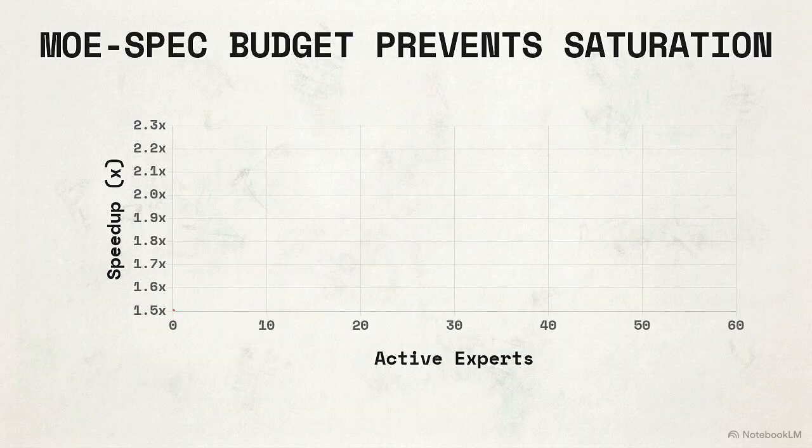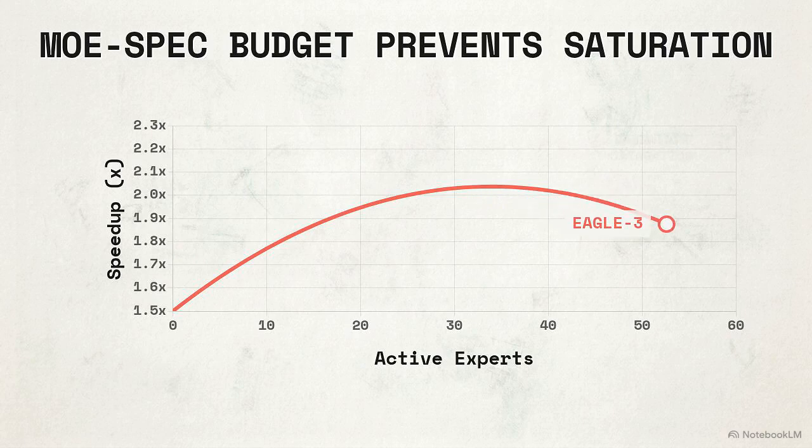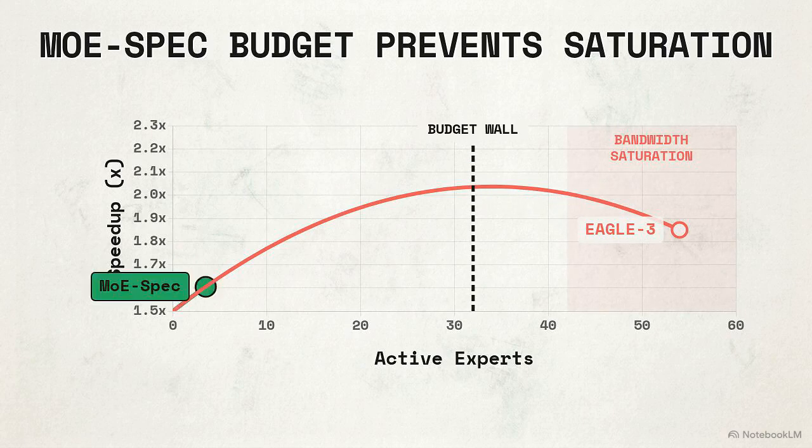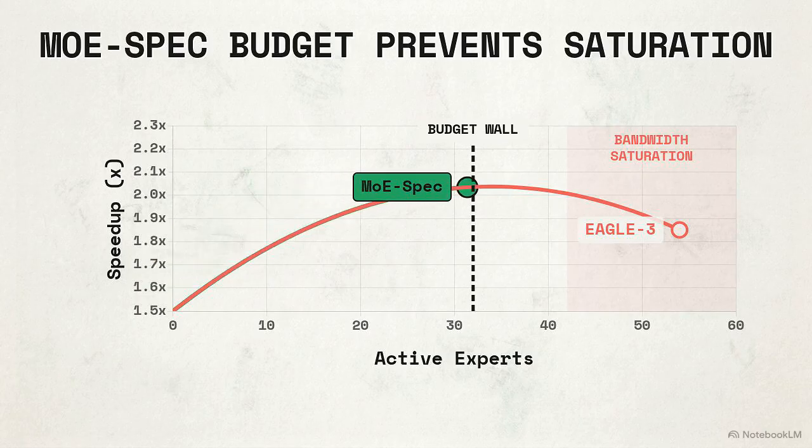This scatter plot plots speedup against active experts. At tree size 255, standard Eagle 3 loads 54 experts. Bandwidth saturates, dropping speedup. MoE-Spec, however, hits a hard budget wall at 32 experts. The data point locks immovably against this wall, climbing vertically to a 2.1x speedup.